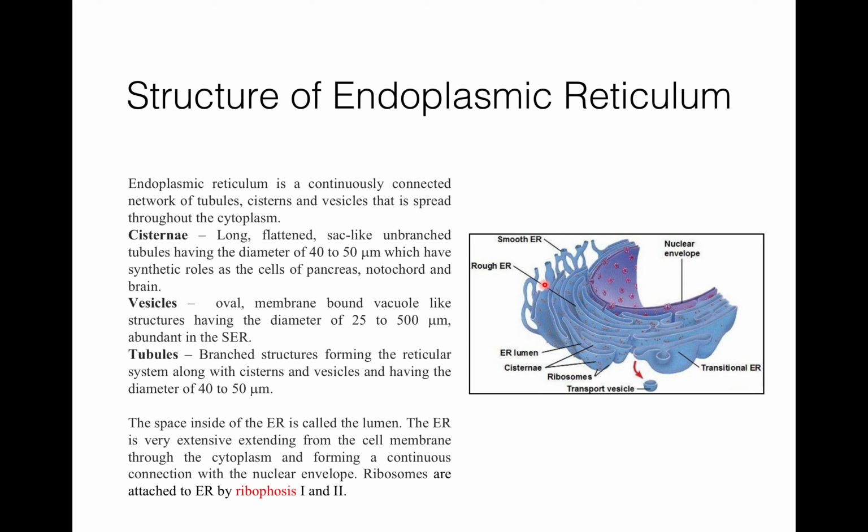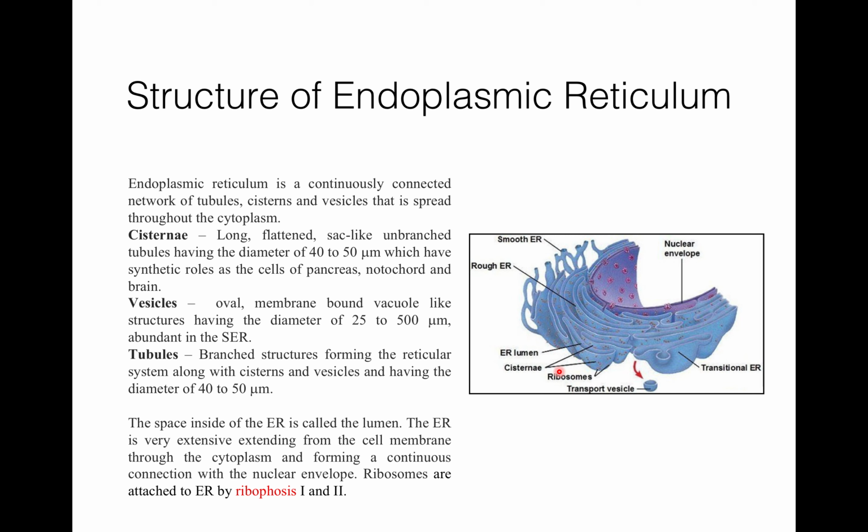They are found in lipid-forming cells. Now, the space inside of the ER, see here, is called lumen. The ER is a very extensive structure extending from the cell membrane through the cytoplasm, and it forms a continuous connection with the nuclear envelope.